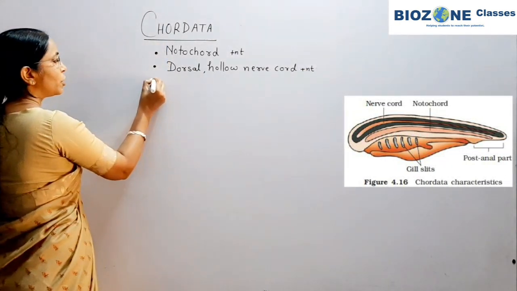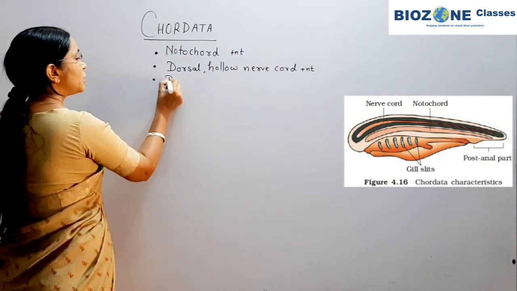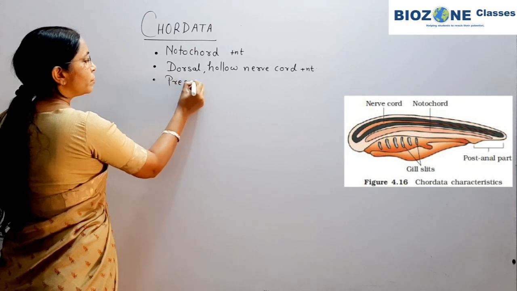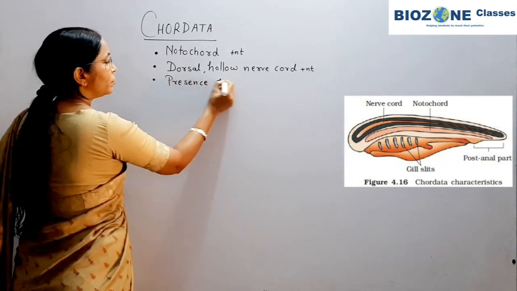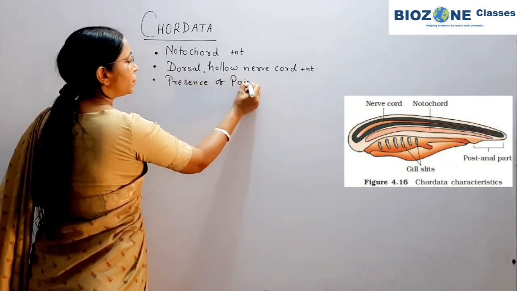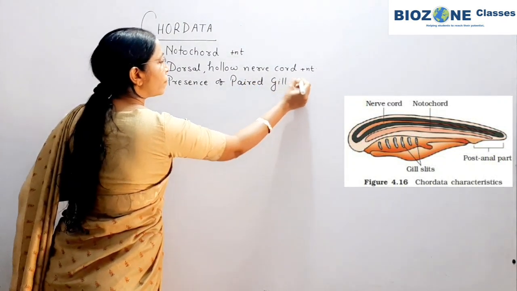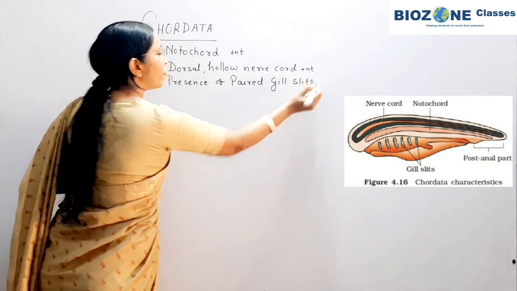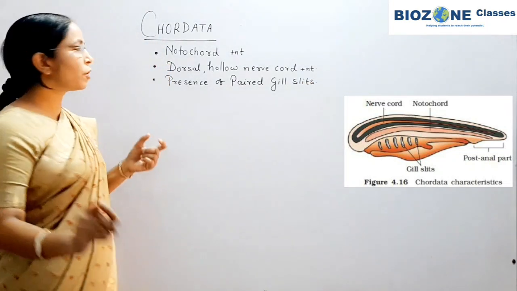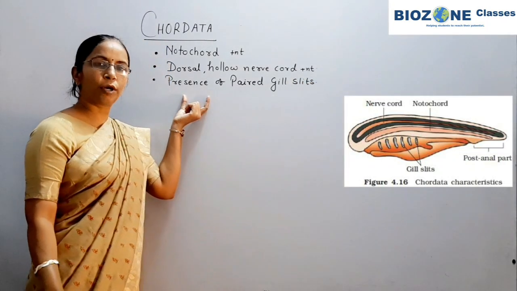And the third feature you remember, presence of paired gill slits. So these are the three important features of chordates.